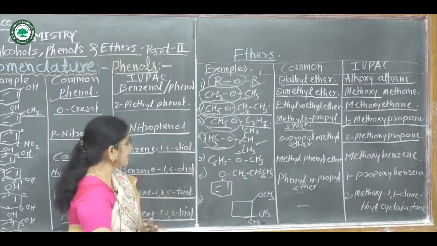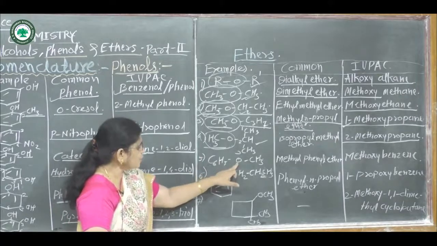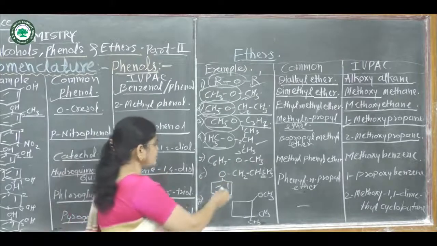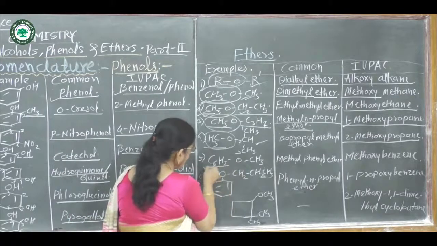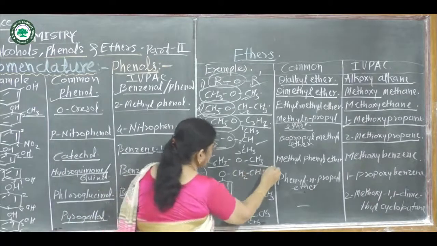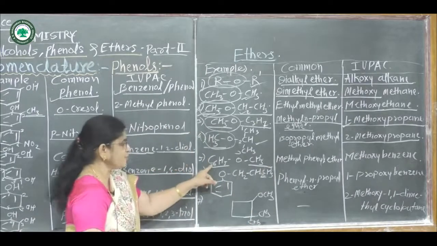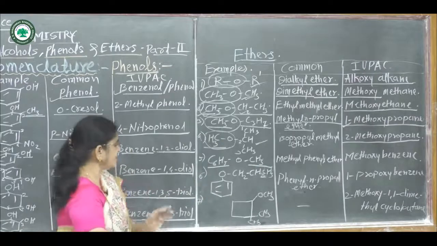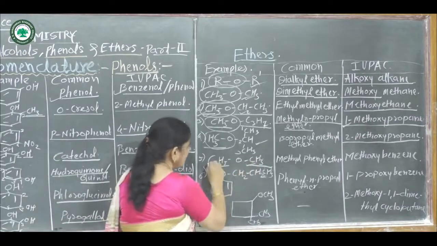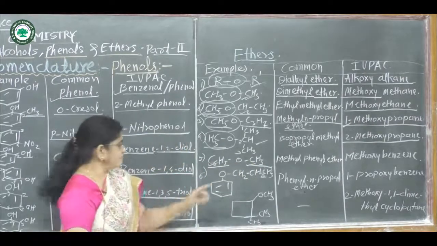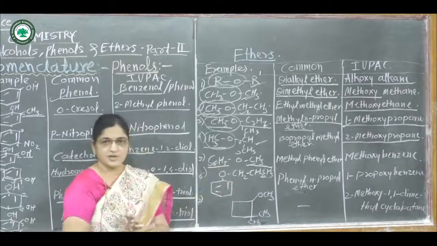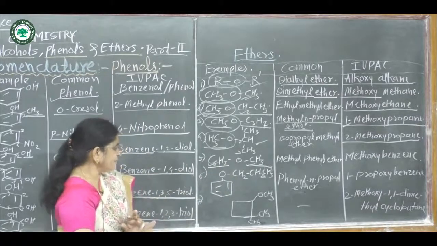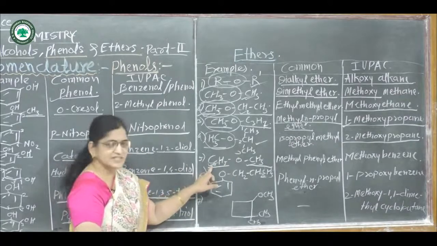The next example, C6H5OCH3. Here on this oxygen atom, one phenyl group is attached and one methyl group is attached. C6H5 means phenyl group. Hence, name of this compound is methyl phenyl ether. And what is IUPAC name? Suppose it is a derivative of benzene.